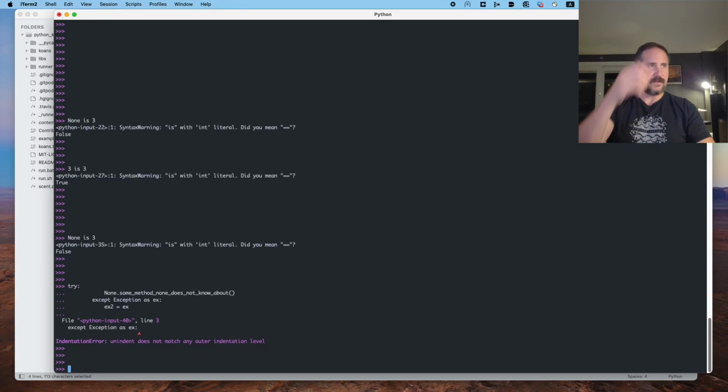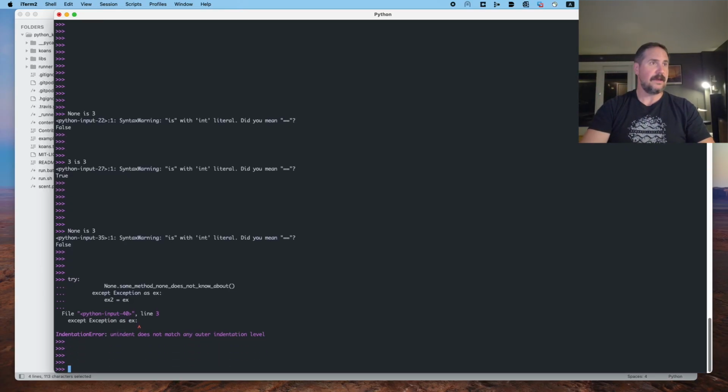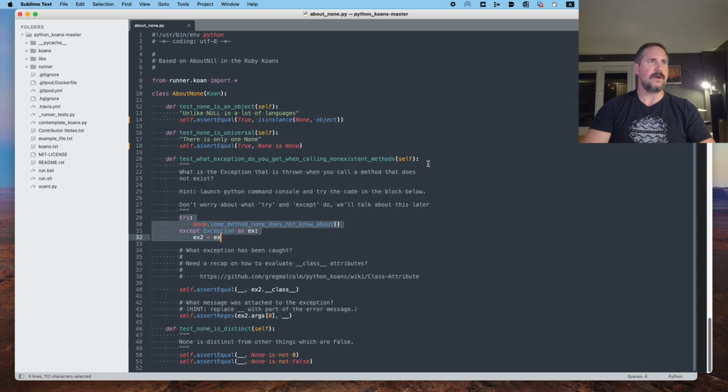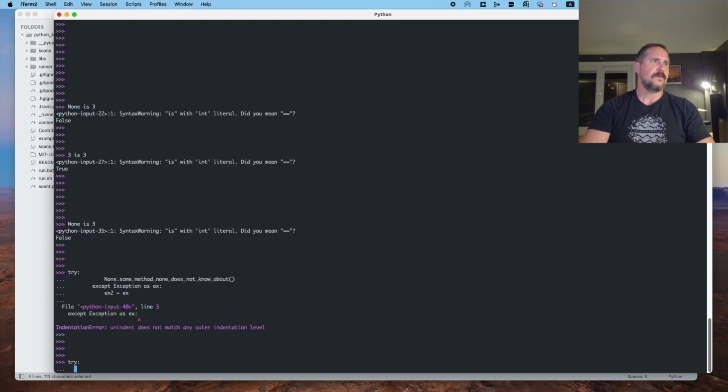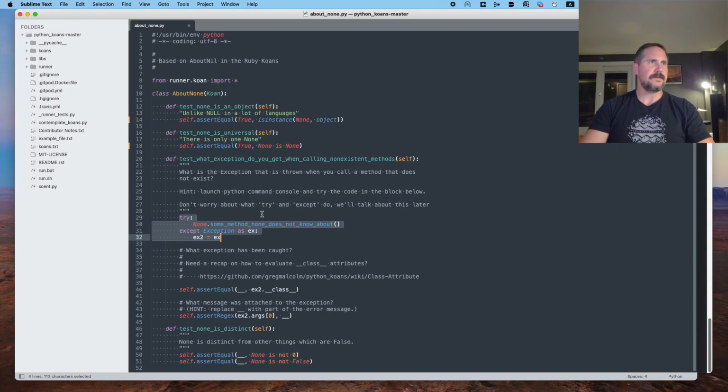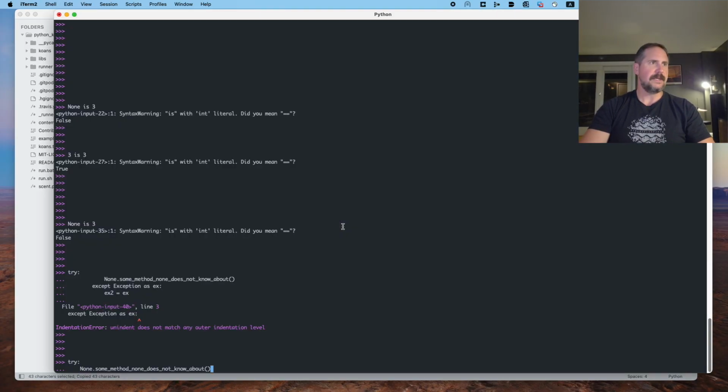The reason it did not work is because our indentation is incorrect. So let me just write it out here. Remember, we need to have 4 spaces to indent in Python.